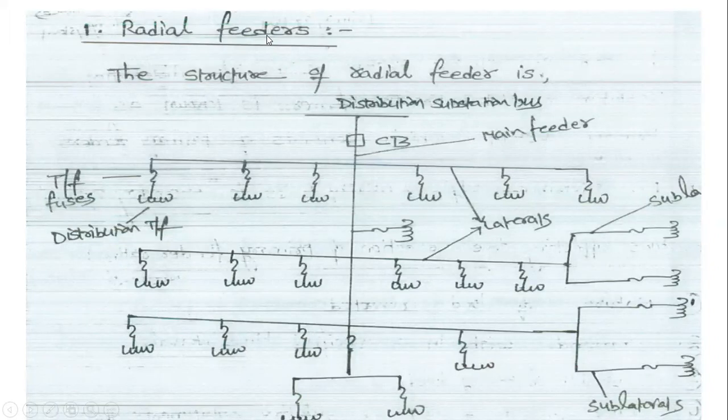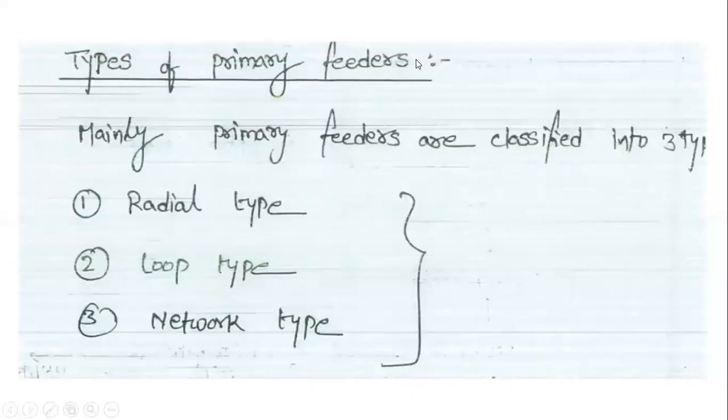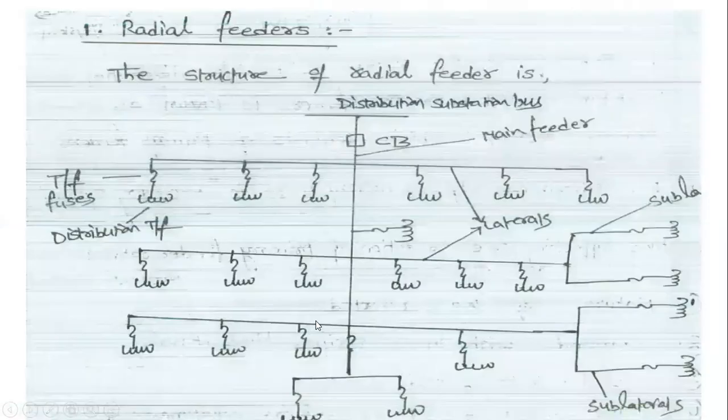First, the radial type of feeder. What is meant by the radial feeder? We are already familiar with radial distribution systems, loop distribution systems, or ring main distribution systems, which are studied in the Power Systems 1 subject. In the same way, primary feeders are divided into radial, loop and network types.